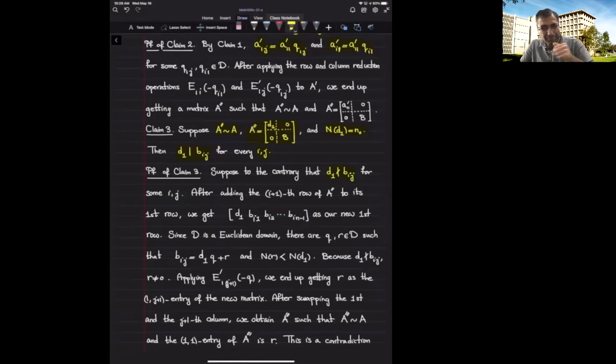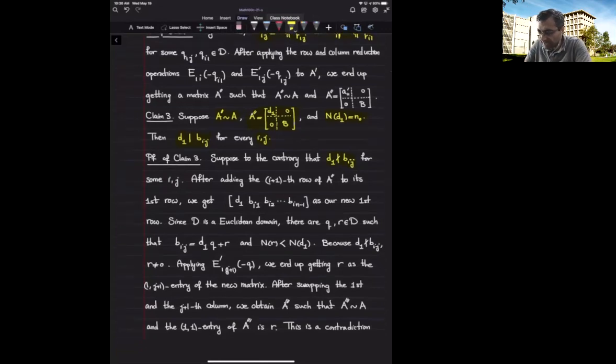Similar to before, we are going to divide out by D1. But first, I need to bring it into the same row or the same column as D1 in order to be able to divide out and use the same process as before. So the first thing that I do, I'm going to look at the i plus 1th row.